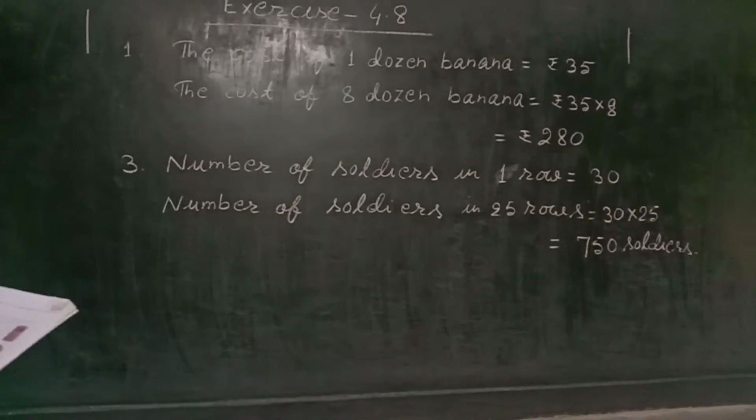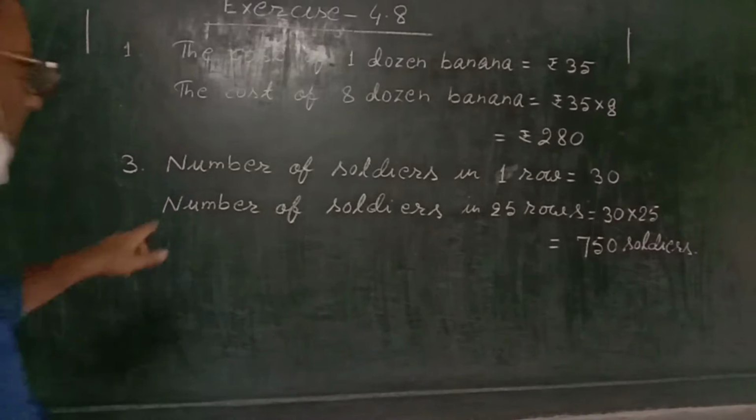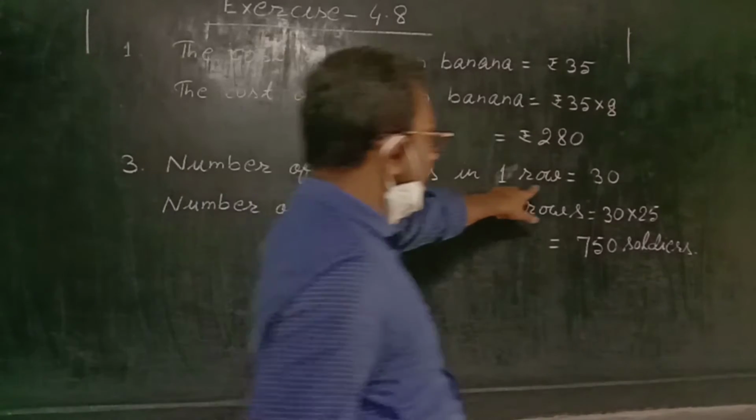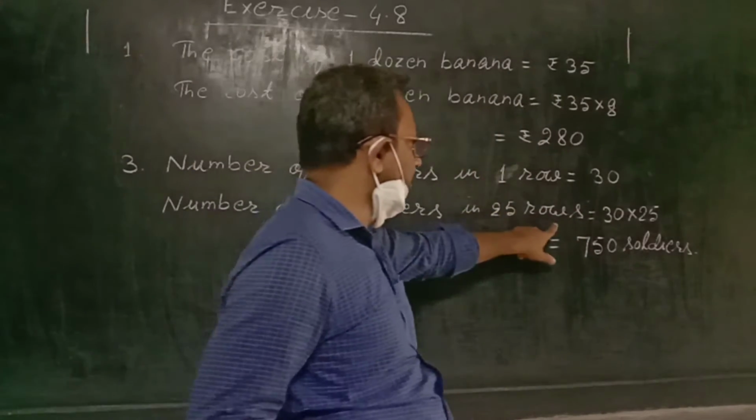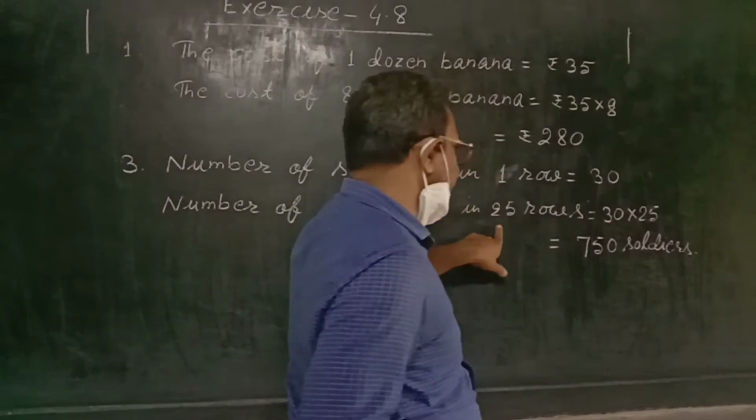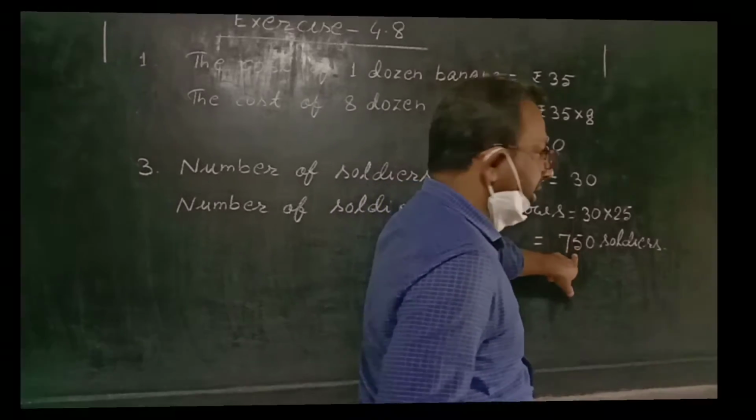Question number 3. There are 30 soldiers standing in a row. How many soldiers are there in 25 such rows? Number of soldiers in one row equals 30. So the number of soldiers in 25 rows equals 30 into 25 equals 750 soldiers.